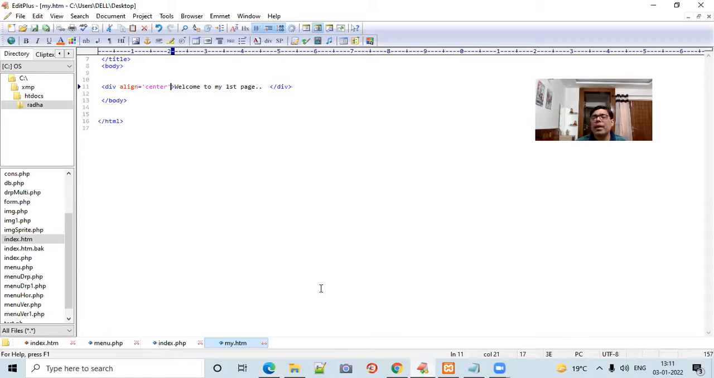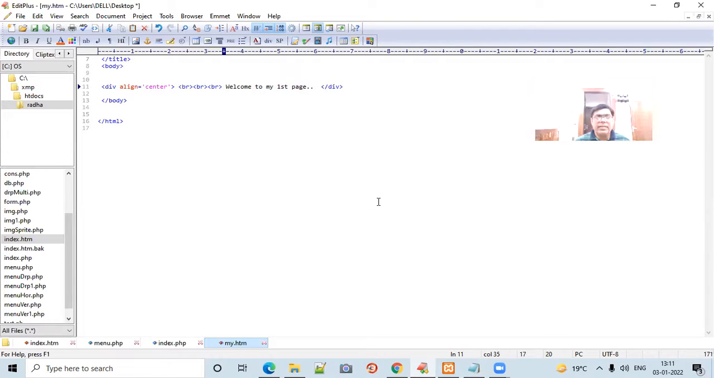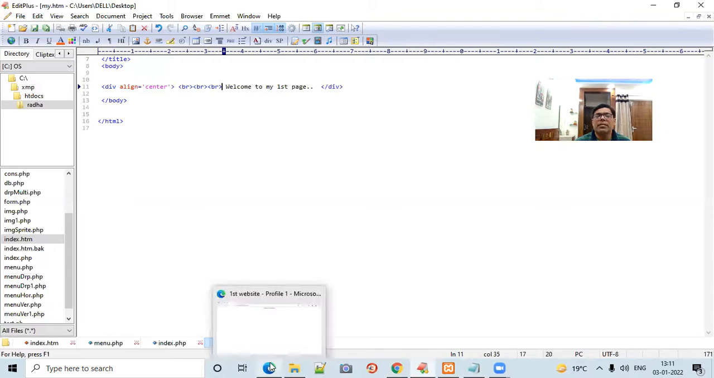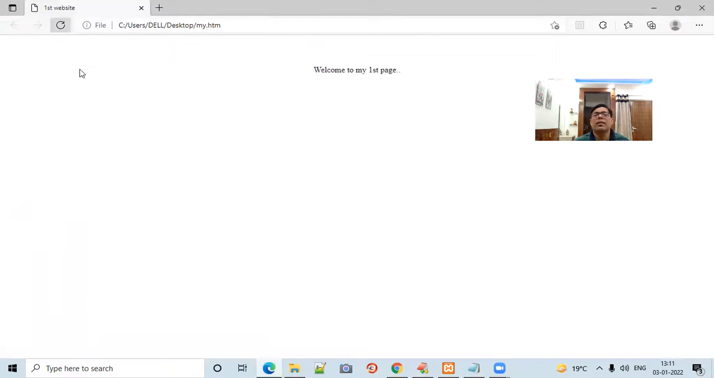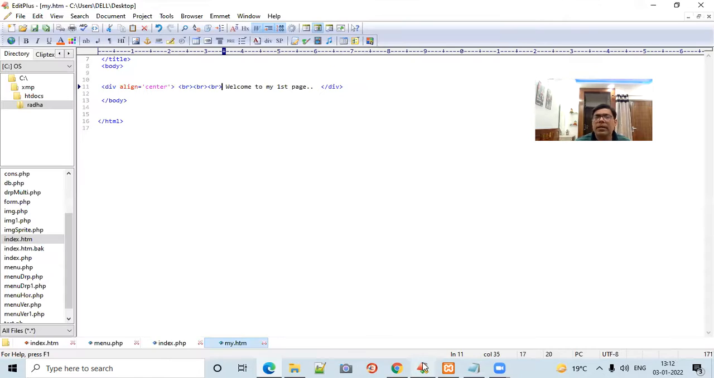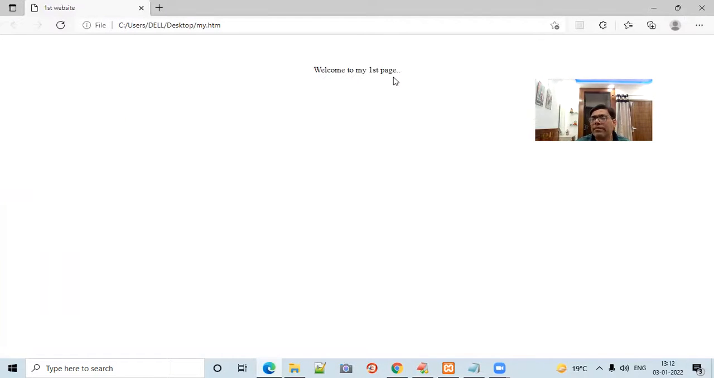Then I want to show some more tags. In HTML we use tags, and another very basic tag is br, bracket br and close. That is a break, which makes a line. Copy and paste, save it here, and you will get the result like this. Now there are 3 tags, 1, 2, 3, so you will get it 3 lines below. Welcome to my first page.